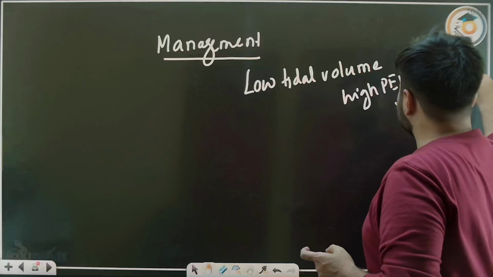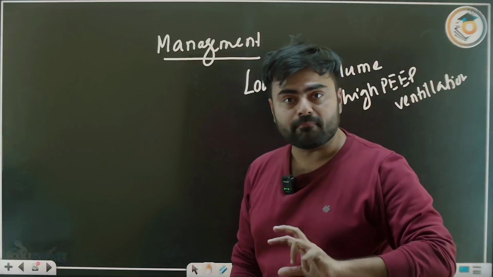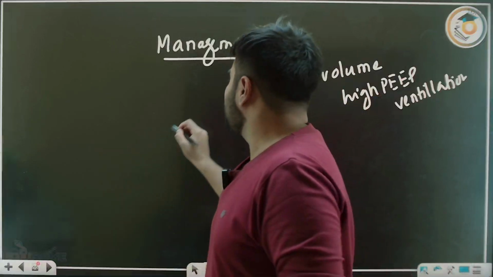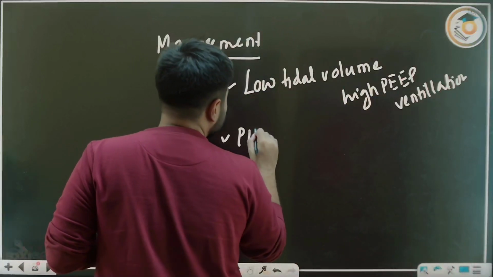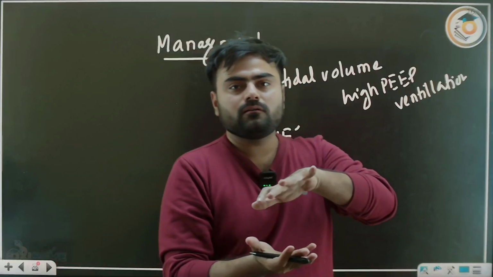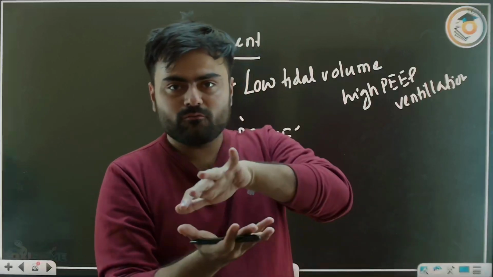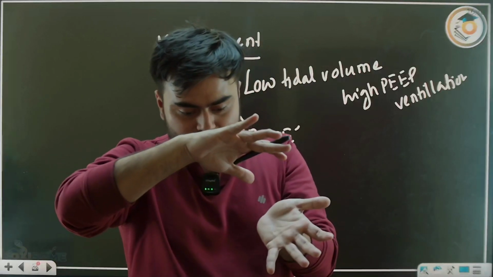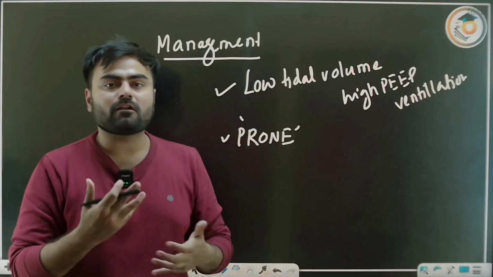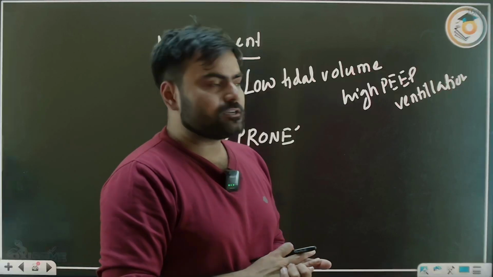And as there is a ventilation perfusion mismatch because diffusion is not happening, we also use prone ventilation. Because whenever we do proning, we turn the patient over. Whenever we do proning, the ventilation perfusion gets better due to gravity.